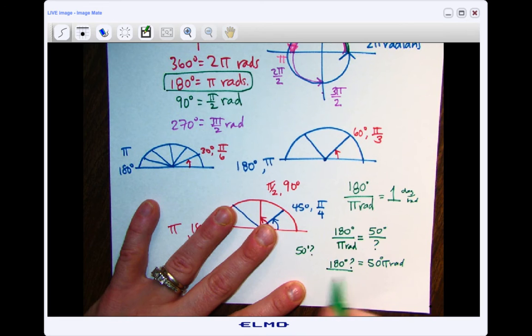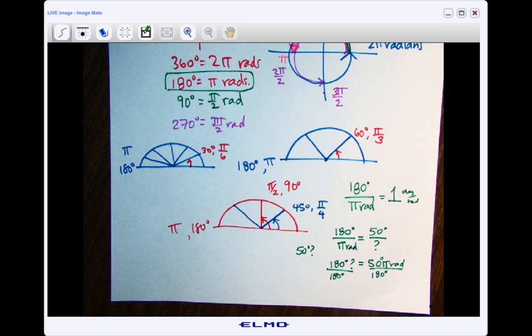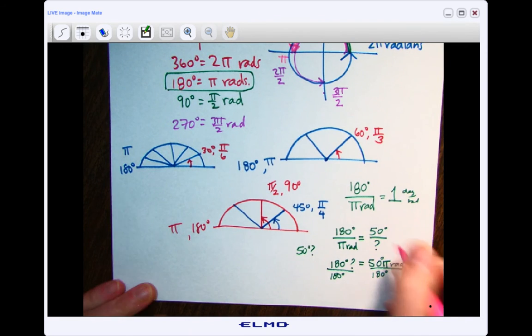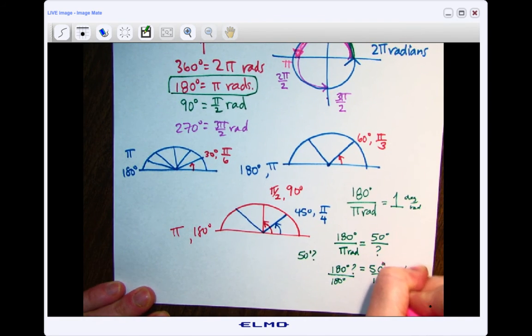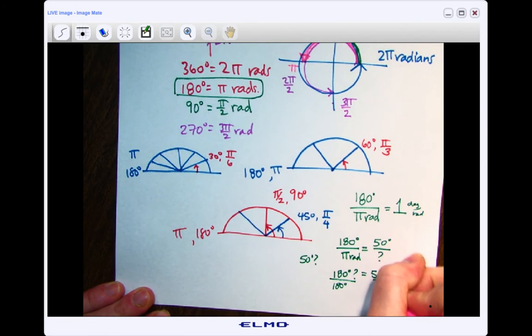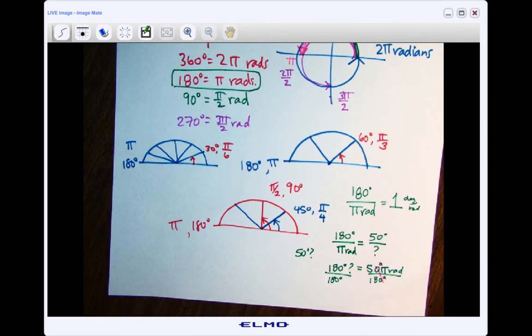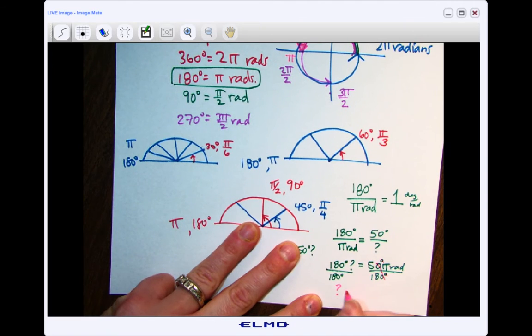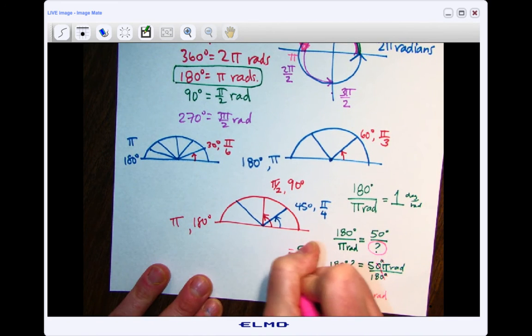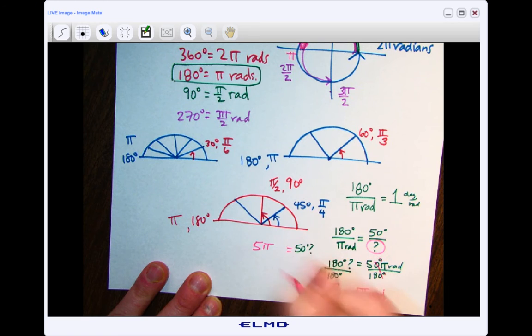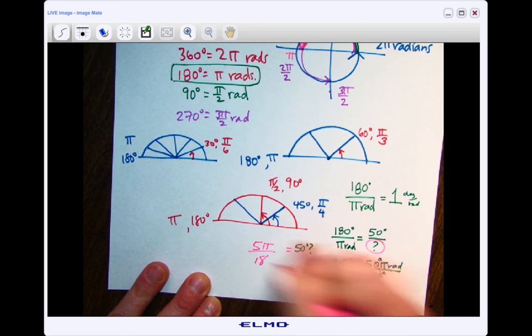So I'm going to divide both sides by 180. All right. So what happens over here is, well, of course, the degrees cancel out. Do you see how you're dividing degree by degree? These cancel out. So the question mark is equal to 5 pi over 18 radians. And that's what this is. So 50 degrees is equal to 5 pi over 18.